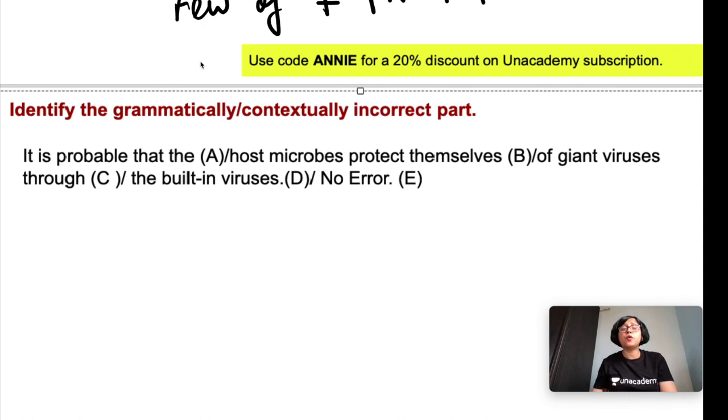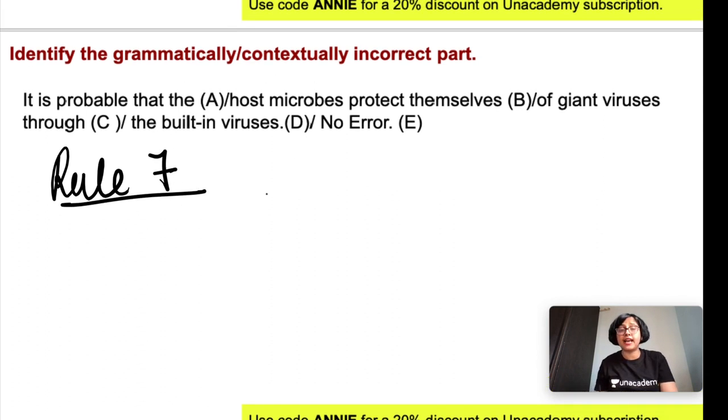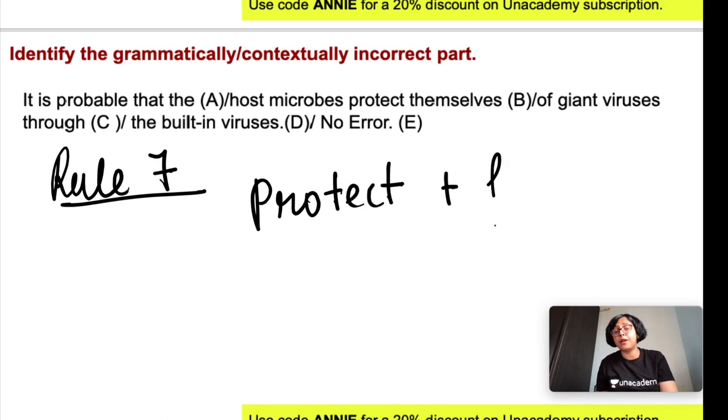Next, it is probable that the host microbes protect themselves of giant viruses through the built-in viruses. Okay, so now we will learn our next rule, that is rule number 7. Rule number 7 says that protect should be followed by the preposition from. This is a fixed preposition. Protect from, prevent from,